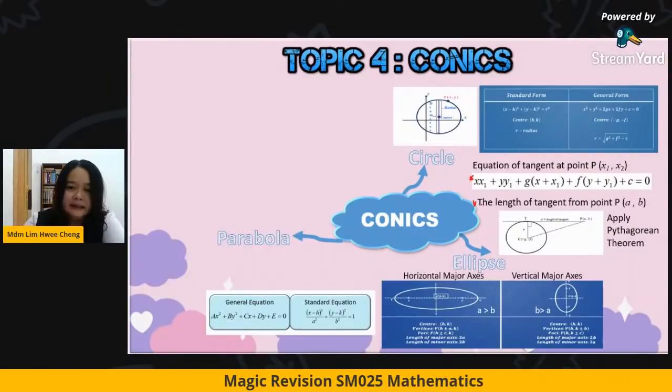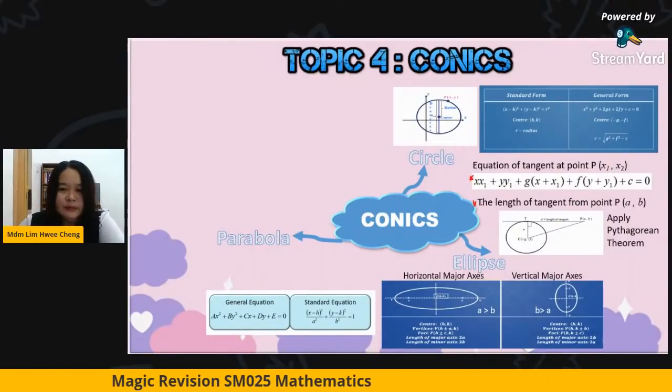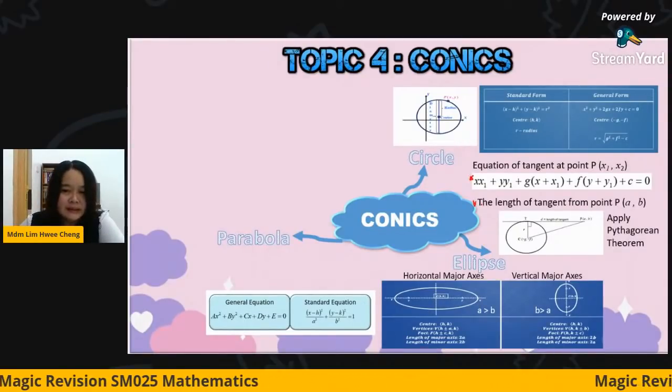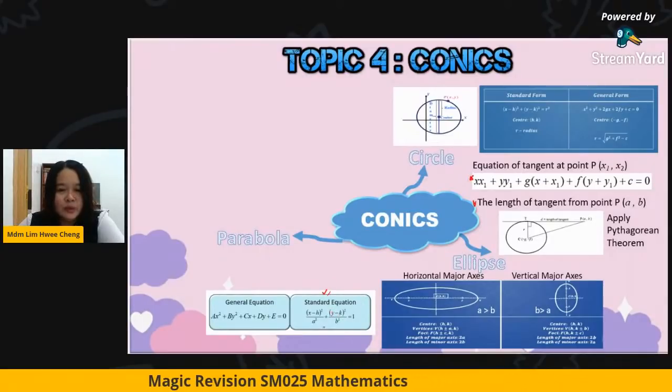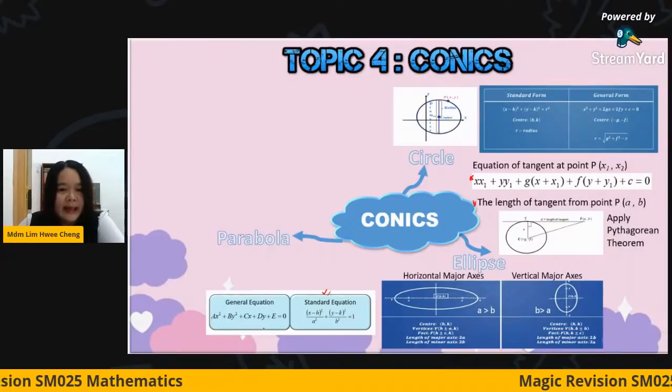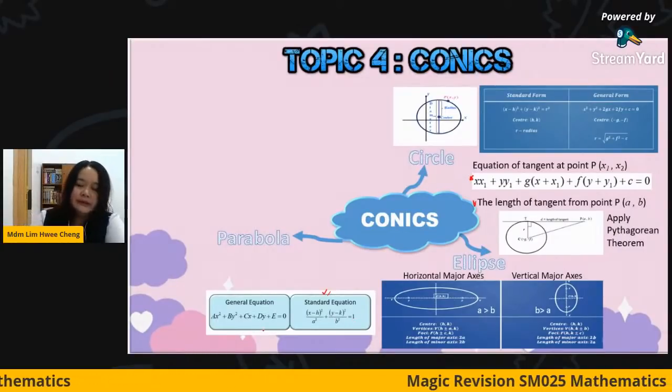Then the second conic is the ellipse. We have the horizontal major axis ellipse and the vertical major axis ellipse. The standard form of the ellipse is (x minus h) squared over a squared plus (y minus k) squared over b squared equals 1. And this is the general form.